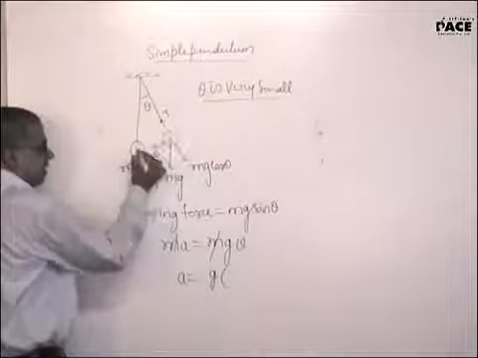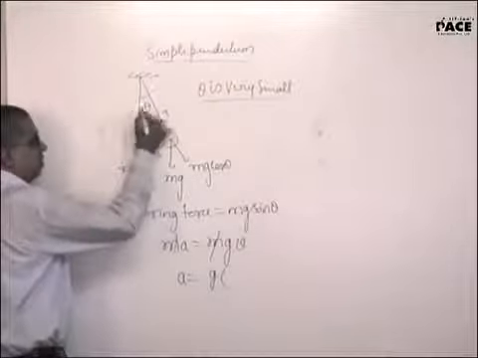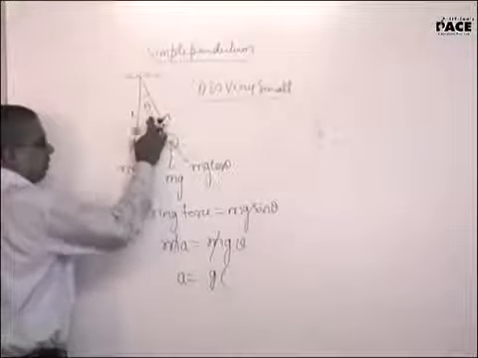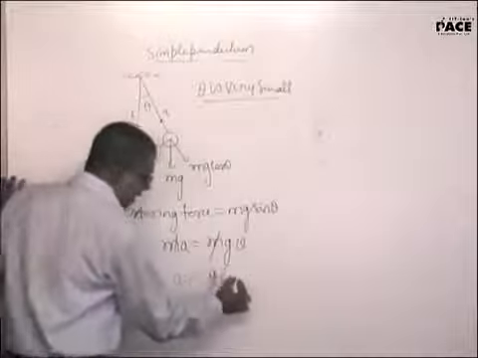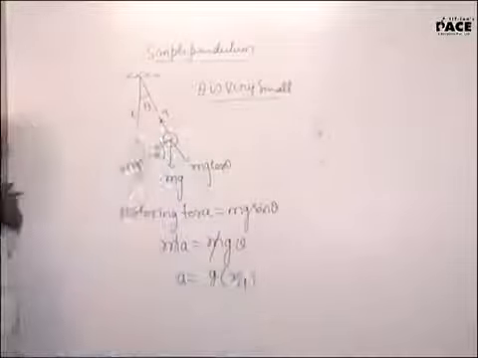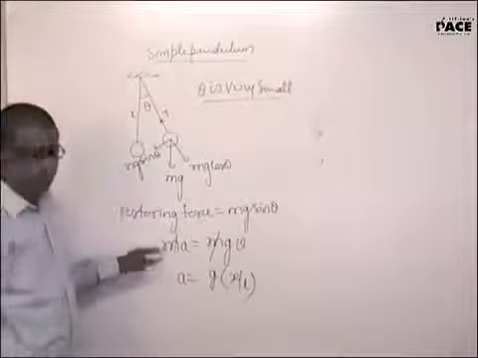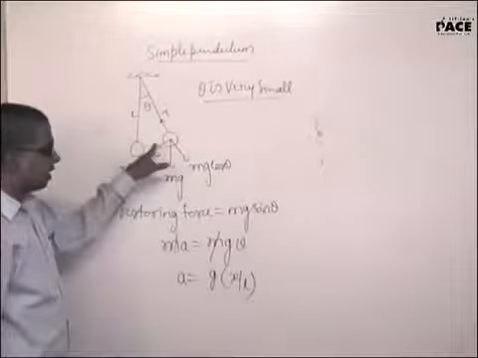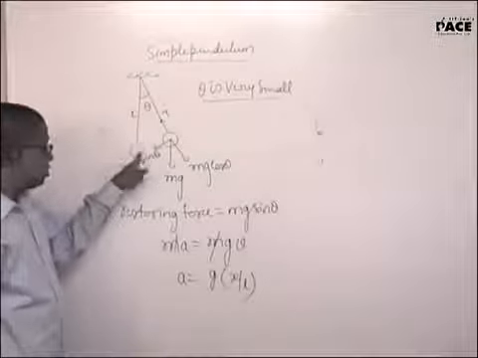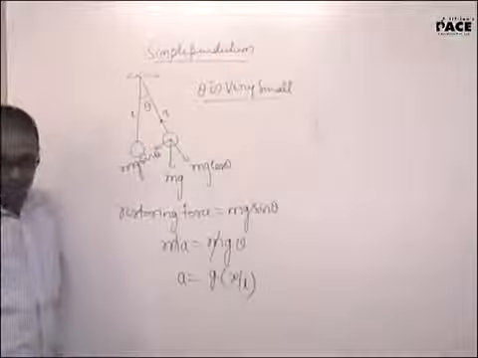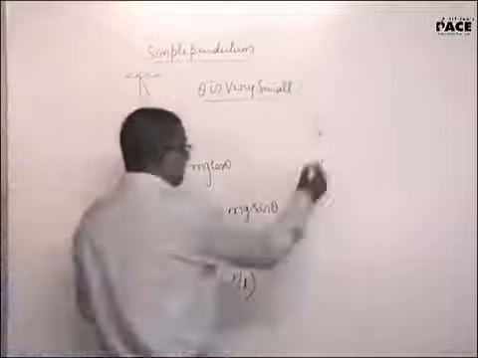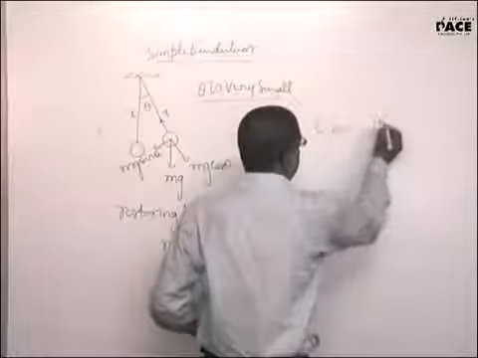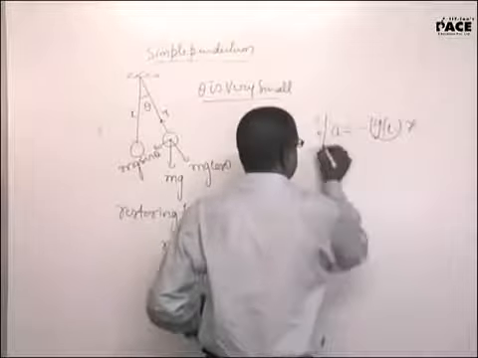This distance will be x, L will be the length of the simple pendulum, and theta is x divided by L. So x will be this sector length. Theta is very small, so x will almost be a straight line. When I rearrange this, I will get a is equal to minus g by L into x.